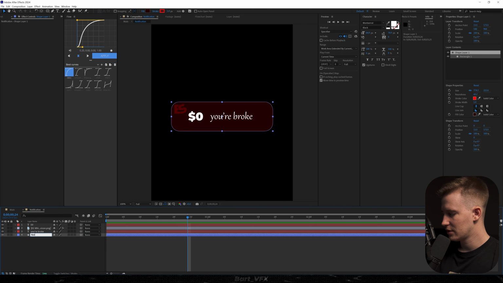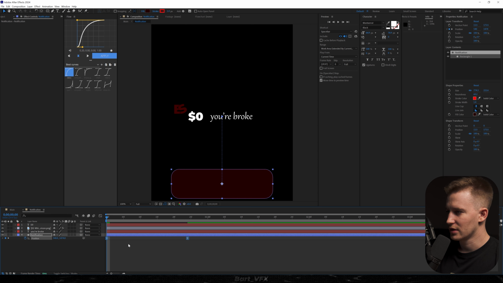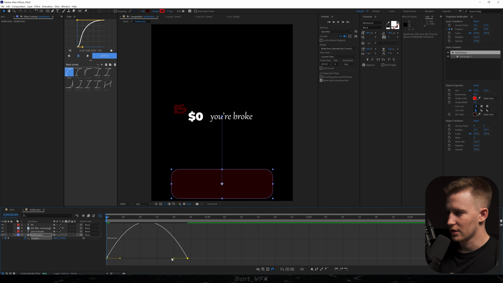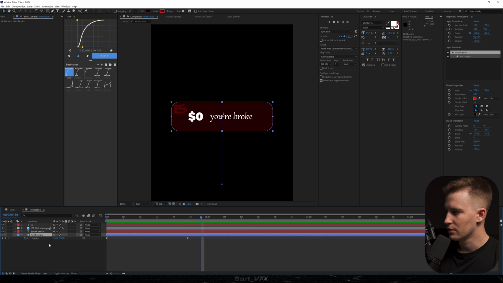Let me just rename it. And I'm gonna hit P, create a keyframe for position, go back, lower it down, and we're just gonna easy ease the keyframes, go to the graph editor, and I'm gonna create a peak on the left. Okay, perfect. Now let's duplicate that layer.